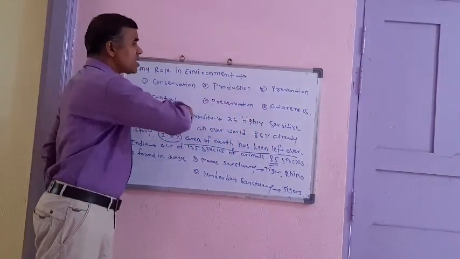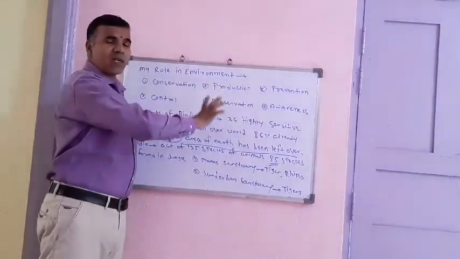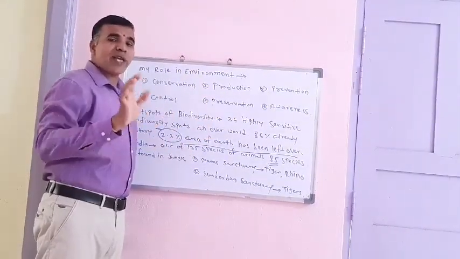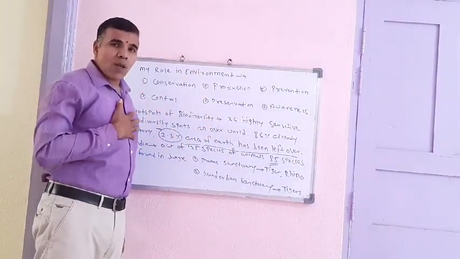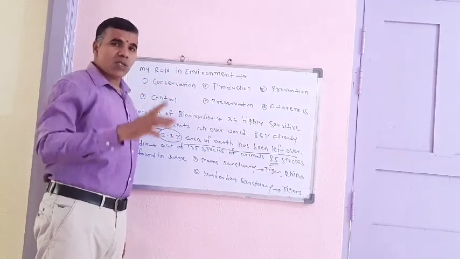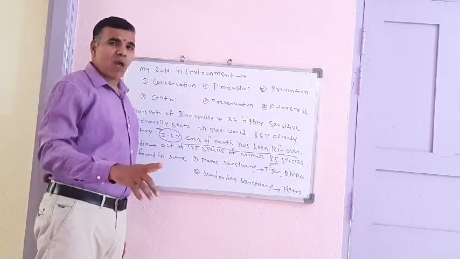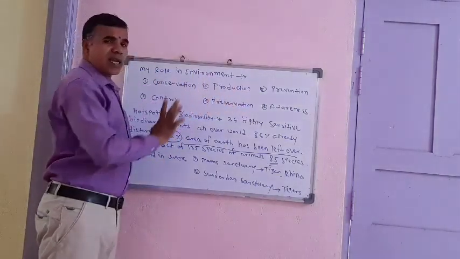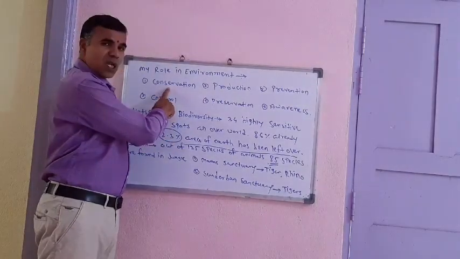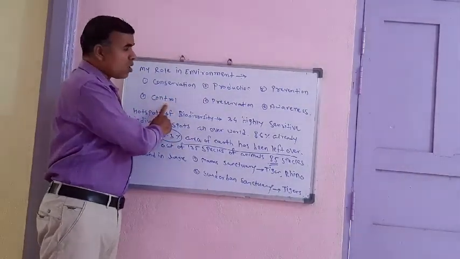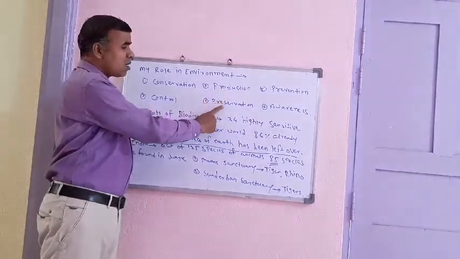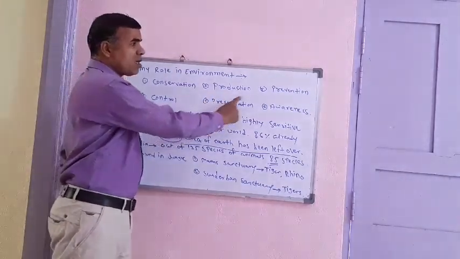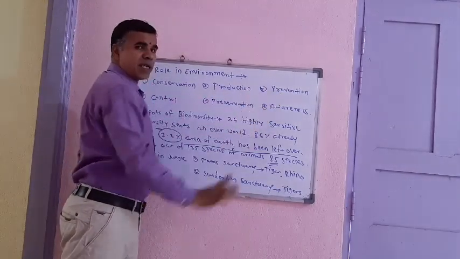These six factors are necessary to protect the environment. My role in the environment, to conserve and protect the environment, all these factors are necessary. Number one, conservation. Number two, control. Number three, production. Number four, preservation, prevention and awareness.